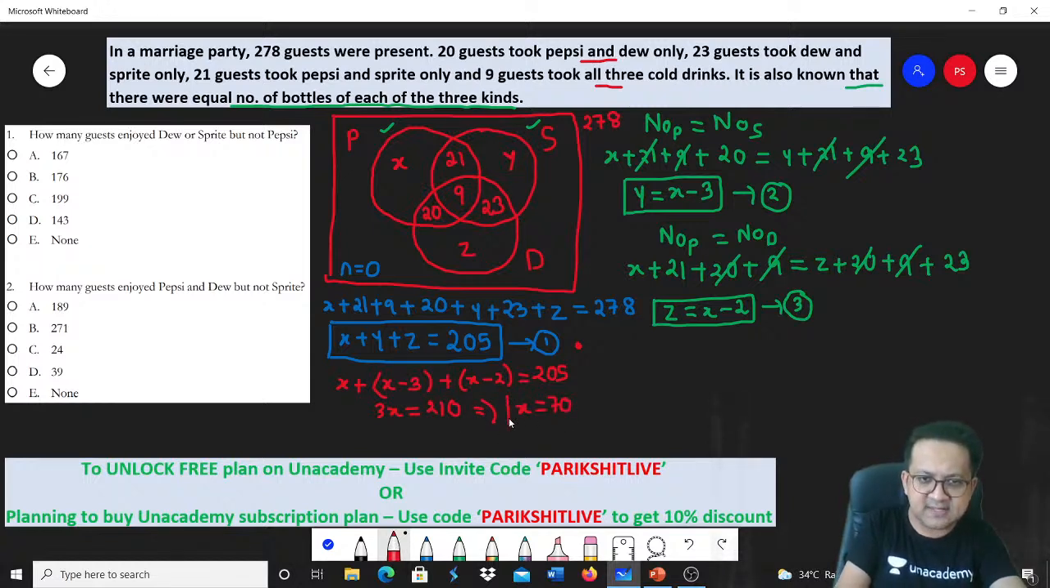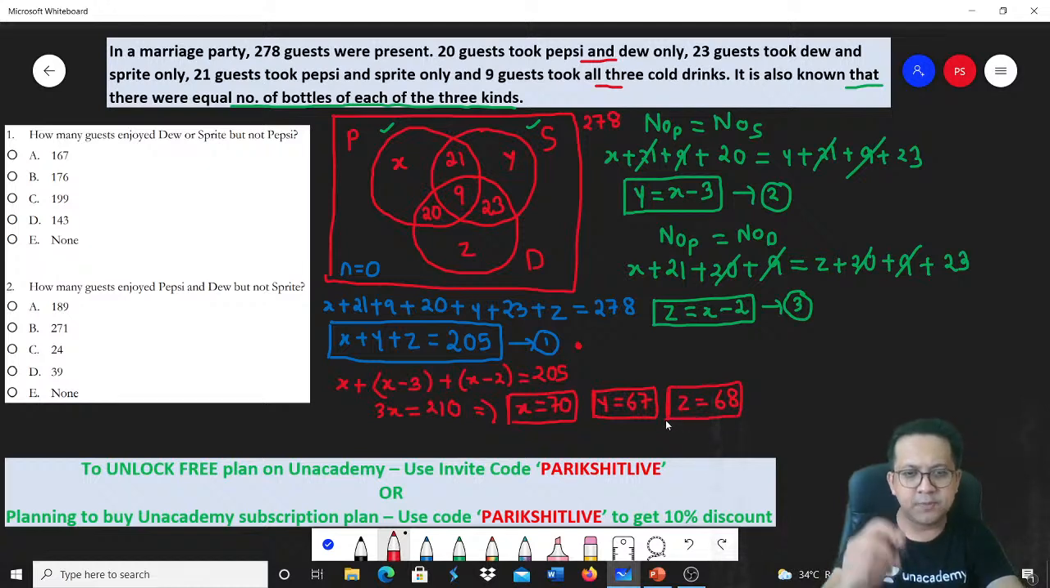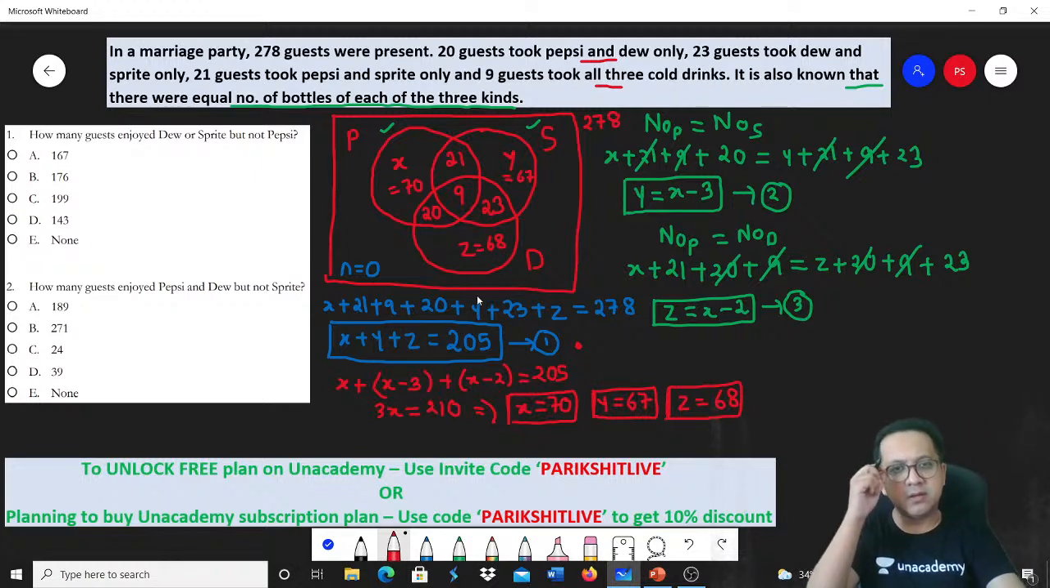So if x is 70, how much is y? Y is x minus 3, so y will be 67, and z will be x minus 2, which is 68. That's your answer. I hope you got this. Moment you get this, you can substitute it back. X is 70, y is 67 and z is 68. Correct?